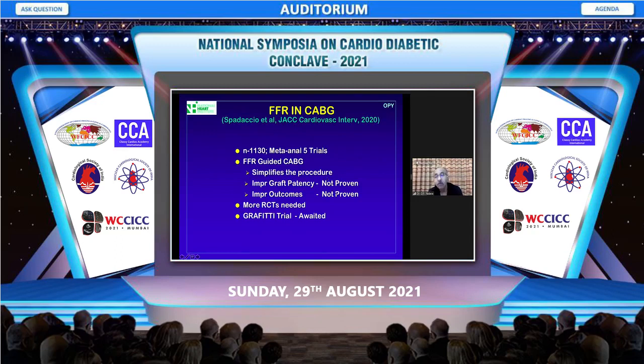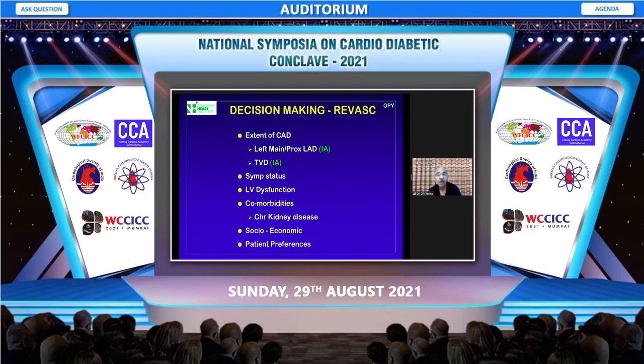It has not improved the outcomes. So the results of the GRAFFITI trial, which is having a head-to-head comparison of an FFR-guided CABG versus cine-angiography-guided CABG, are awaited.